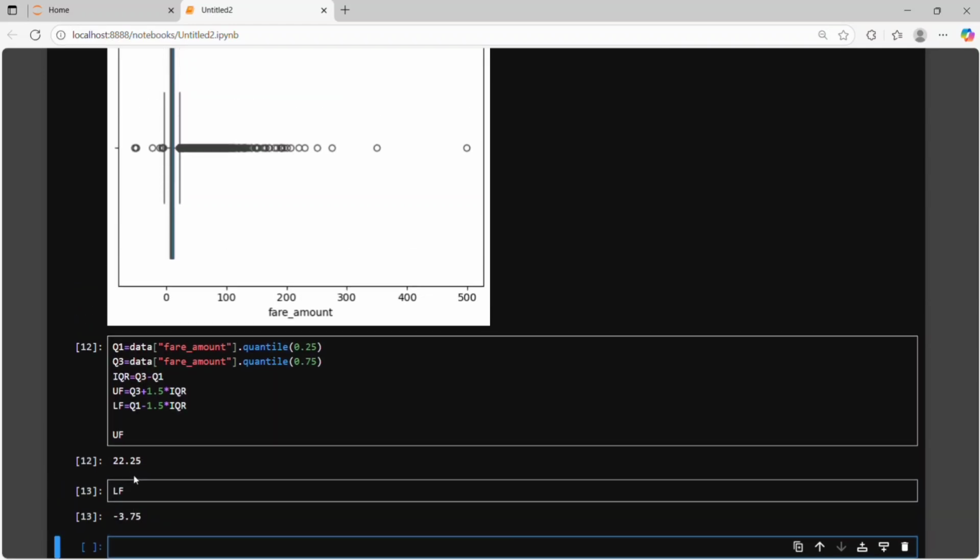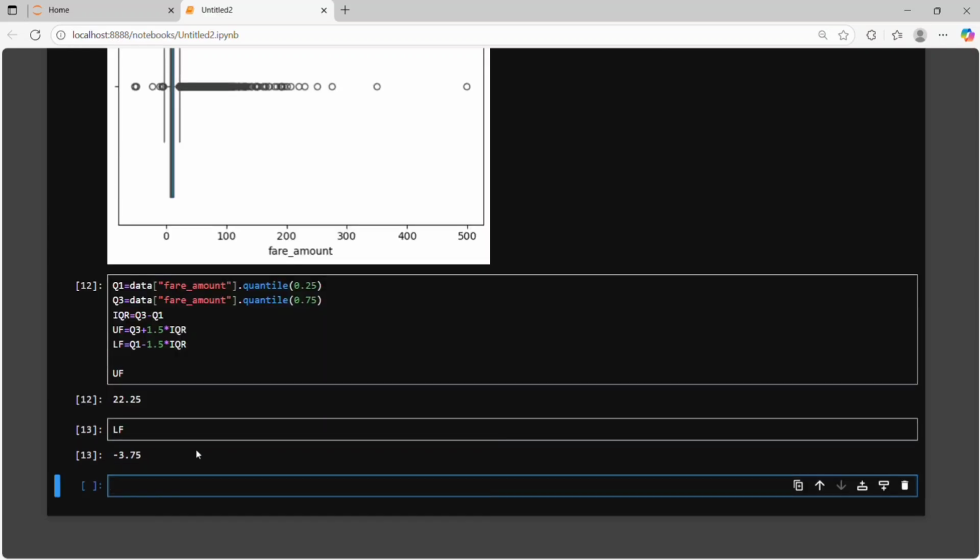Now we convert all the data above the upper fence into 22, and below minus 3 we convert into minus 3. So how can we do that? We do that with the help of a log function. So we use a log function here.